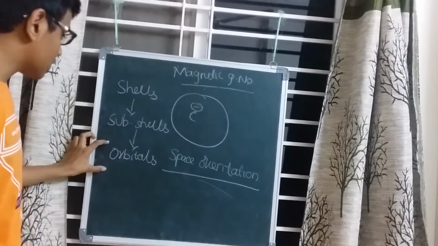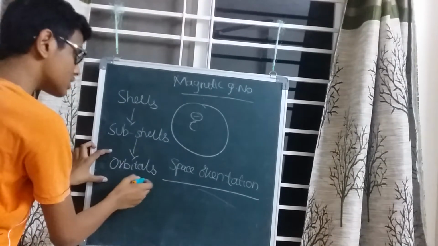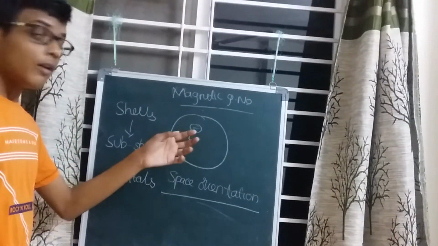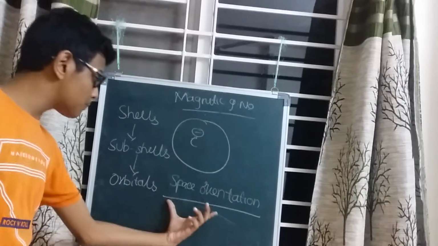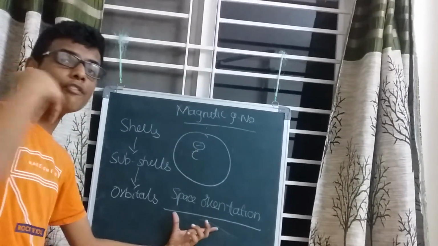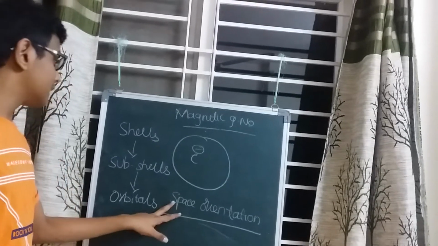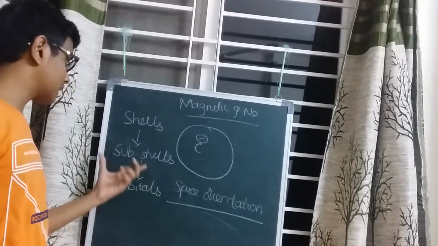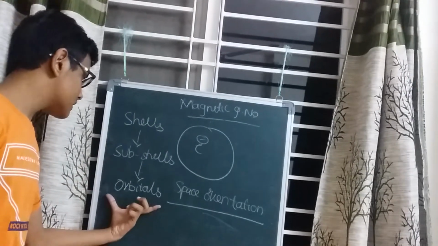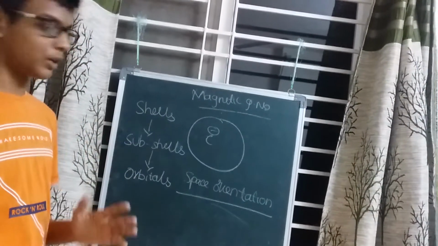That is, the magnetic quantum number generally discusses these orbitals, that is, how it splits in a magnetic field in order to find the space orientation. They have designated something known as the orbitals, like the subshells or the shells.